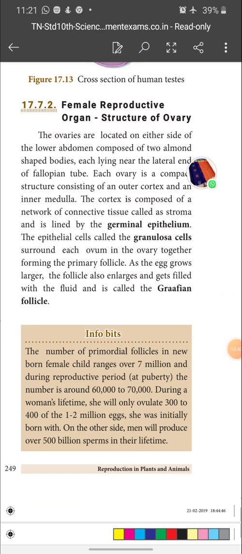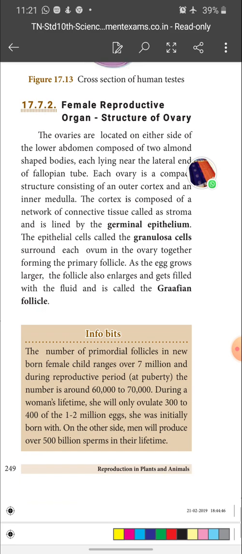The ovaries are located on either side of the lower abdomen, composed of two almond-shaped bodies, each lying near the lateral end of the fallopian tube. So where are they located? In the abdominal cavity. Ovaries are the female reproductive organs, located in the lower abdomen. What is their shape? Almond in shape, and composed of two ovaries, each lying near the lateral end of the fallopian tube.